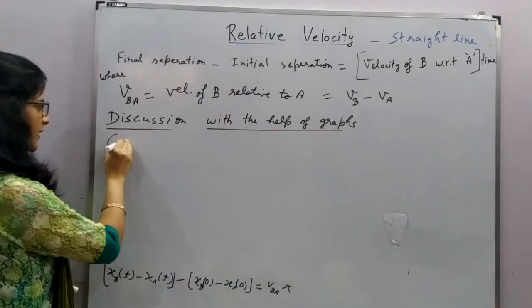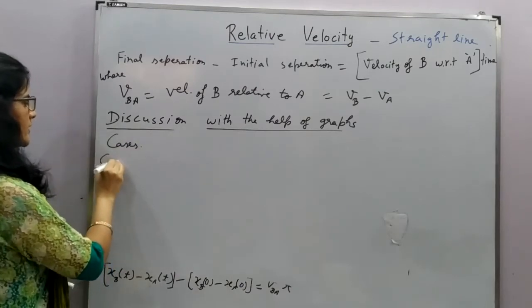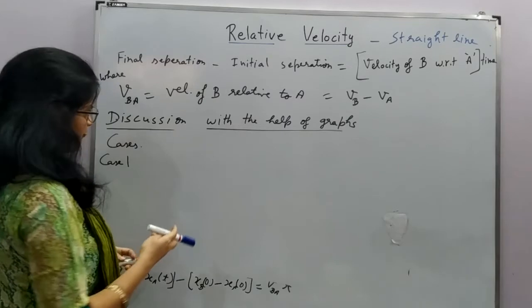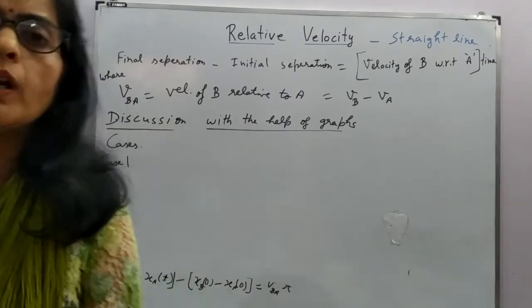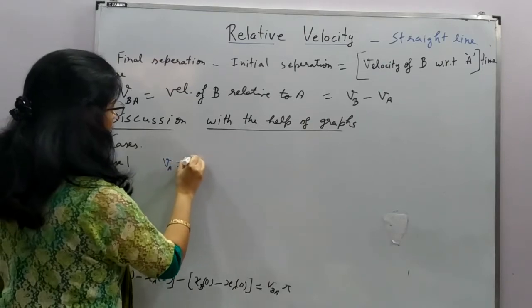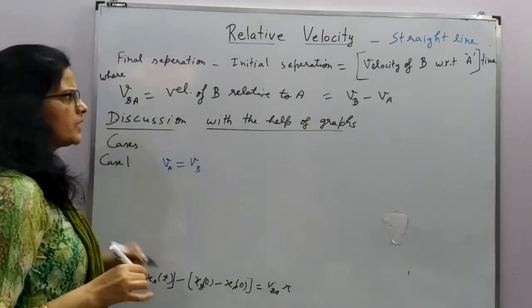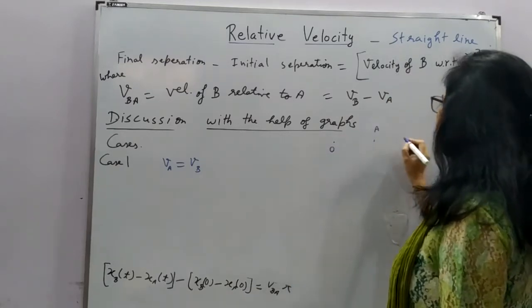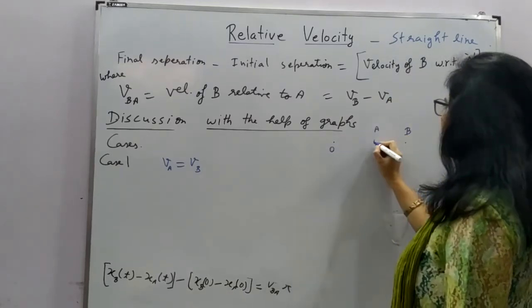So we are taking different cases, right? So let's take case 1. Case 1 is that if VA is equal to VB, that means if your school, origin, is here, this is A, this is B, right?